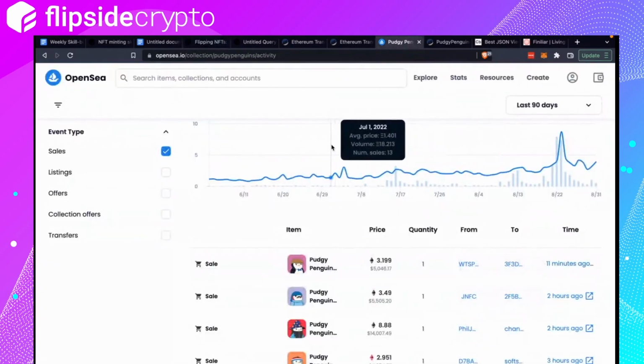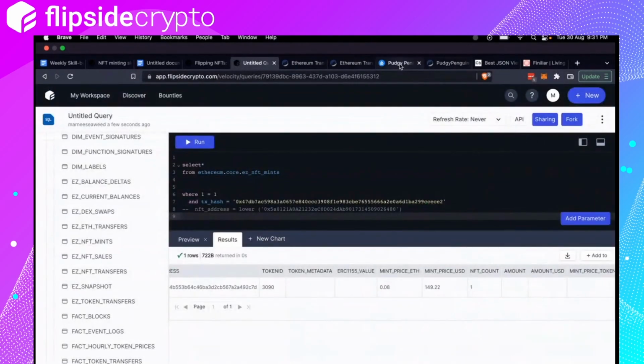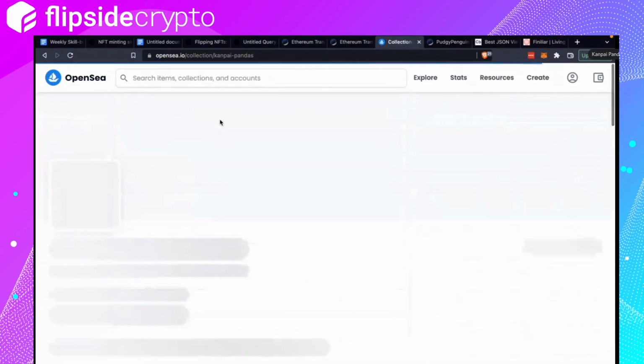I'm just going to use Pudgy Penguins, or if anyone has any NFTs that they want to shield, now is your time to just let me know right now. Let's open it for 1 minute. Else I'm going to use Pudgy Penguins. Oh, I see people typing. Oh no. Kanpai Pandas? What's that? Oh my goodness. Okay.